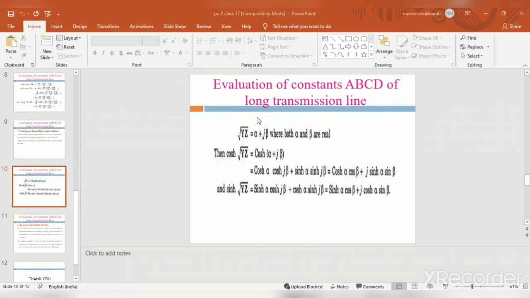Next, root of YZ is equal to alpha plus j beta, where both alpha and beta are real angles. Then cos h of root of YZ is equal to cos h of alpha plus beta.